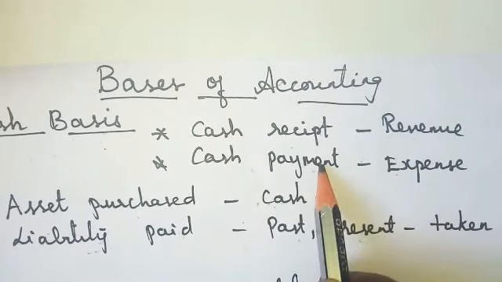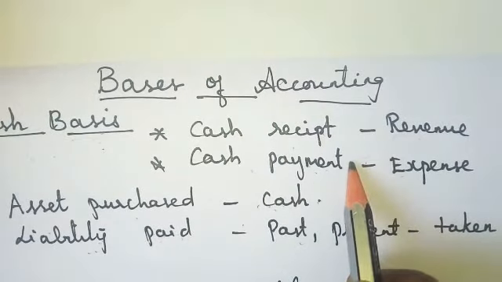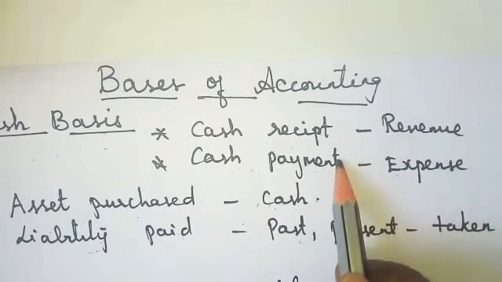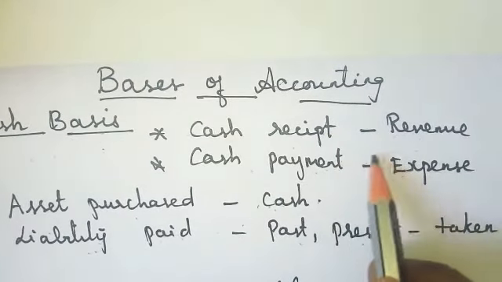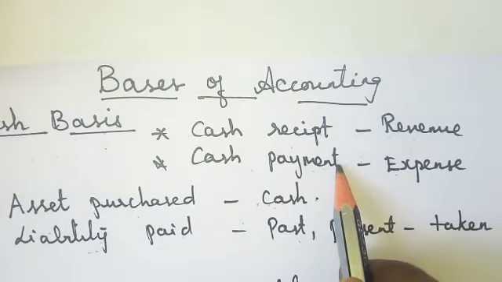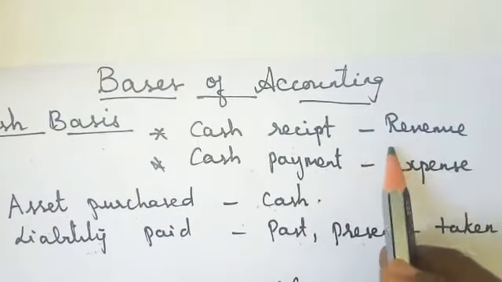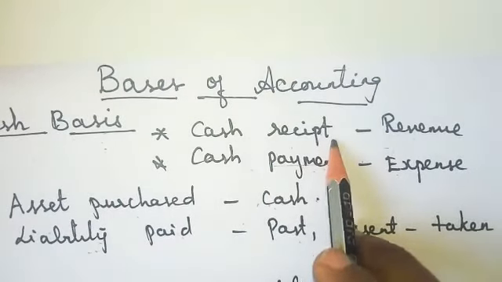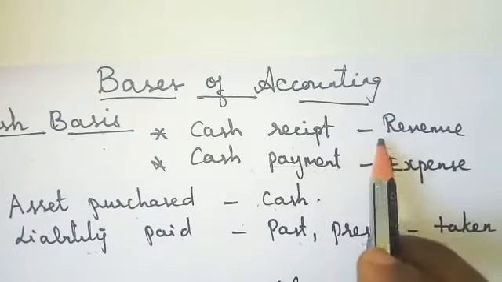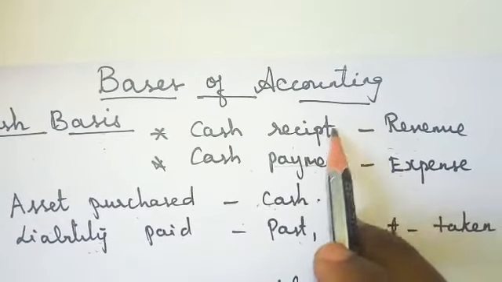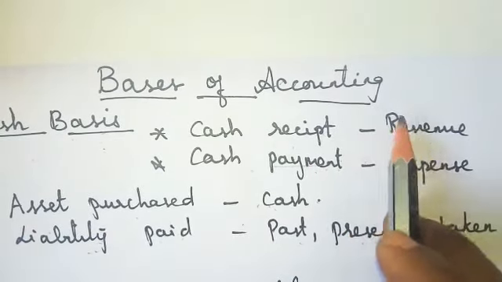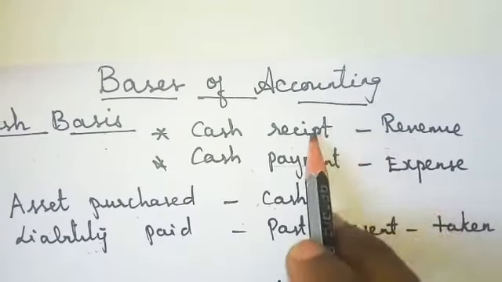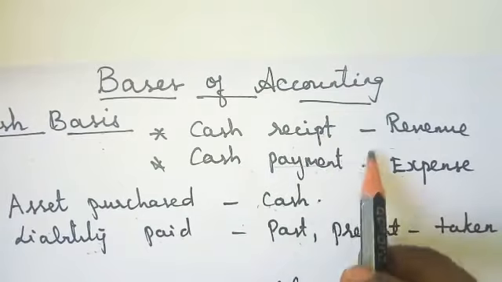If I am purchasing anything, such as transport charge or a lorry charge, or from the airport when I'm bringing that product to my company, those charges are expenses. If I am purchasing any machine, I have to give money, and that is an expense. Everything I'm paying, if I pay in cash, I'll write. If I sell any product or machine I sold, they will give money, so that is an income and this is an expense. Everything I'll record.